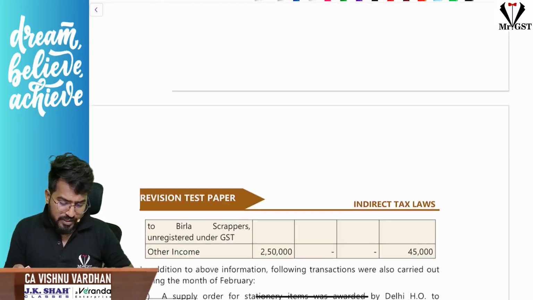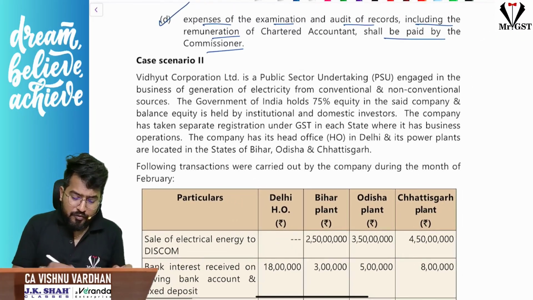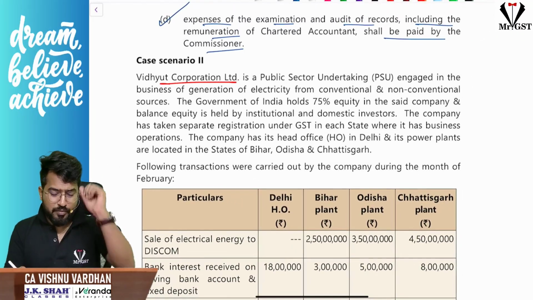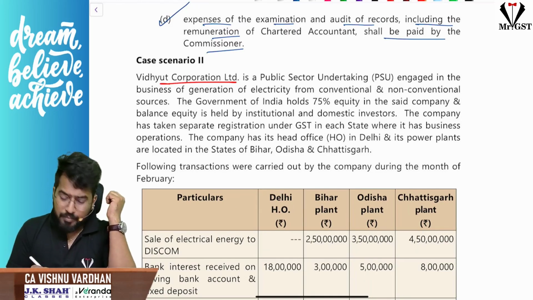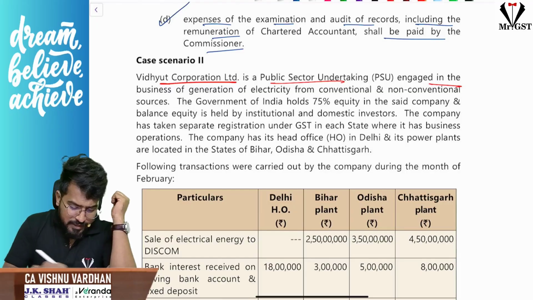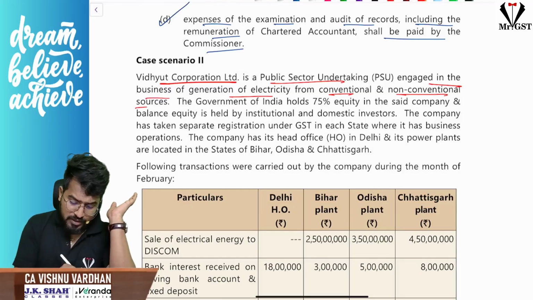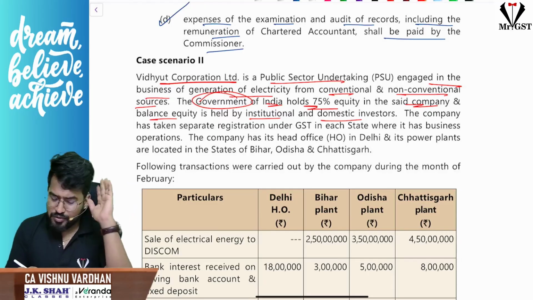In the case study, Vidyut Corporation Limited is a public sector undertaking, a PSU engaged in the business of generation of electricity from conventional as well as non-conventional sources. Government of India is holding 75% equity in the company. Balance equity is held by institutional and domestic investors.